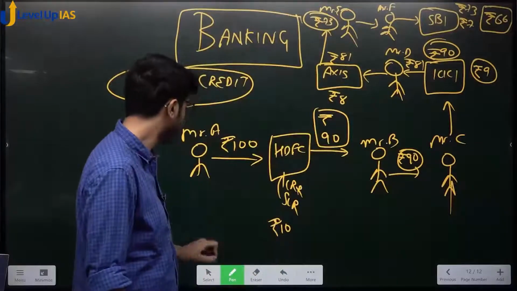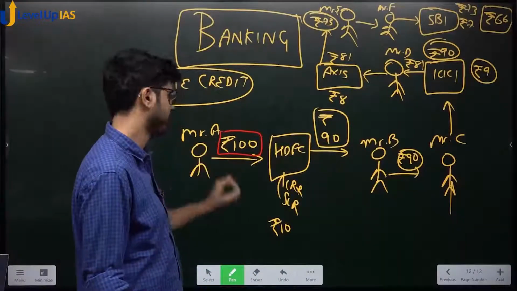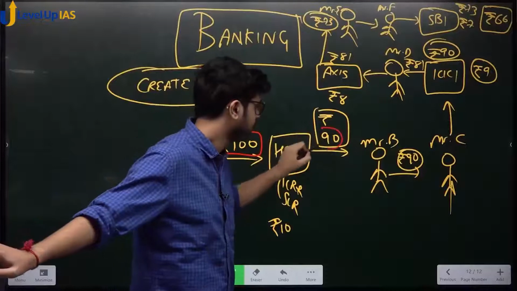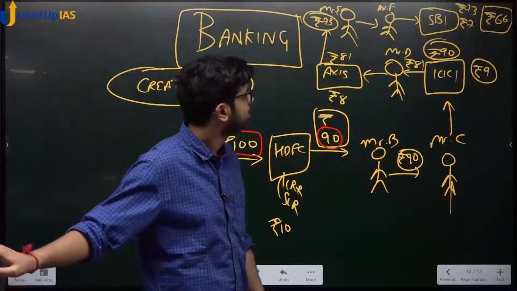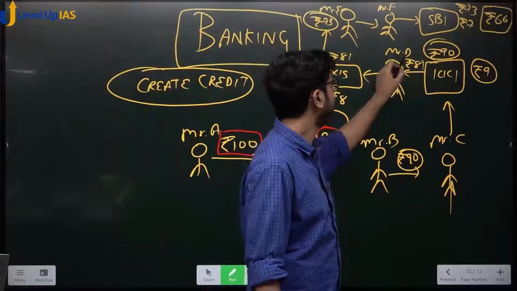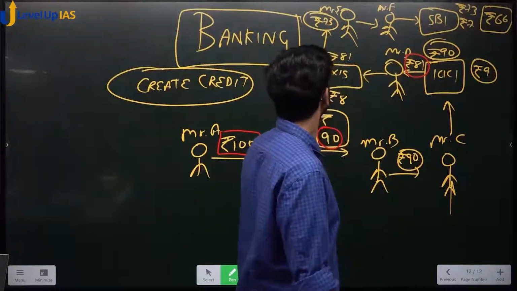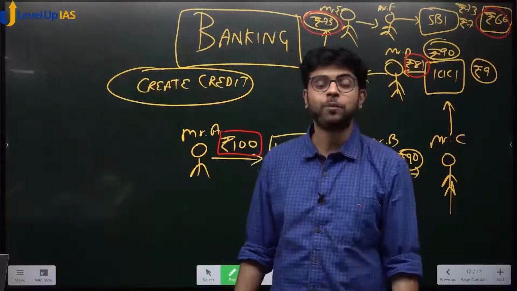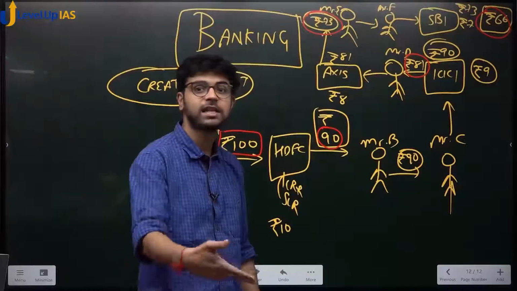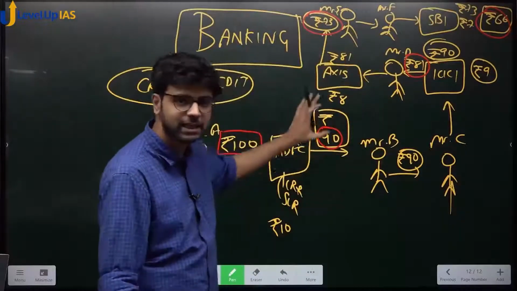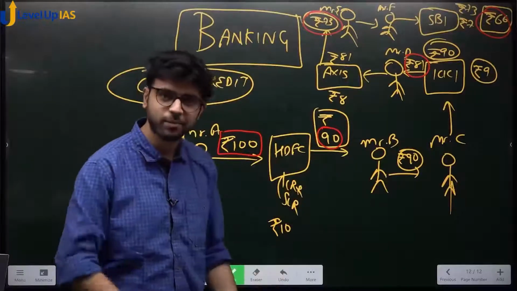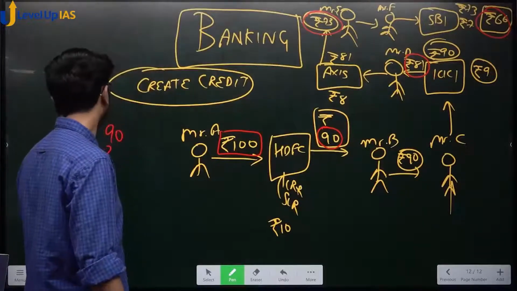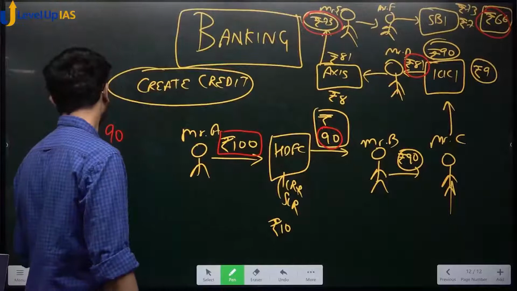Where did we start? How much did we start with? How much is the credit in the economy now? 90. First credit. Second credit? 81. Third credit? 73. Fourth credit? 66. So if I ask you to calculate how much is the credit in the economy, how much is the udhari, how much is the circulation, see all is happening simultaneously, yes or no? Nobody has repaid anything, nobody has taken money away from the economy. How much is the total money? 90 plus 81 plus 73 plus 66.